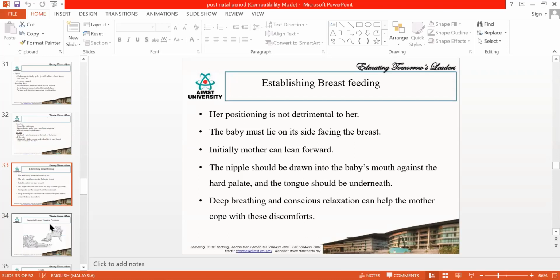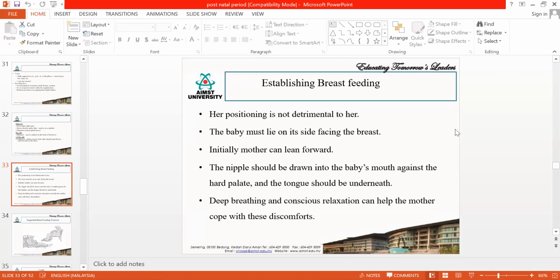Then the new topic is regarding breastfeeding. Regarding breastfeeding, you need to teach her the proper position, as primigravid mothers will find difficulty in choosing the position and maintaining their body.